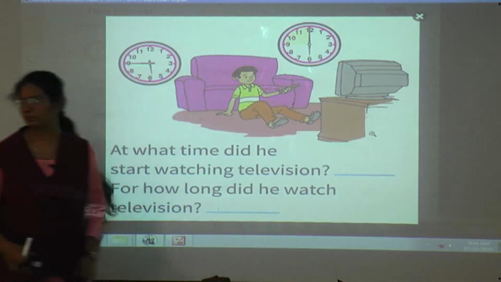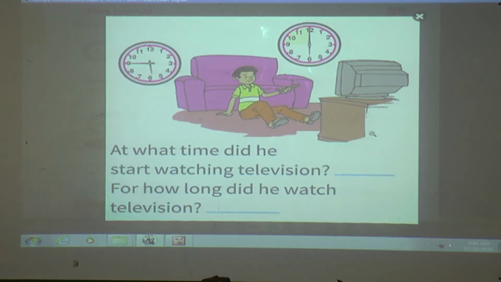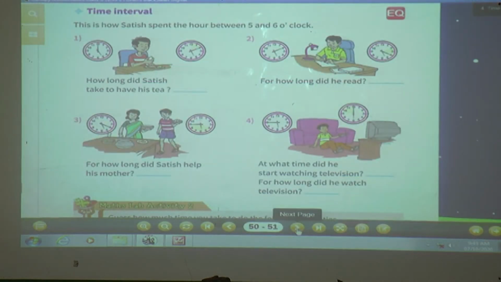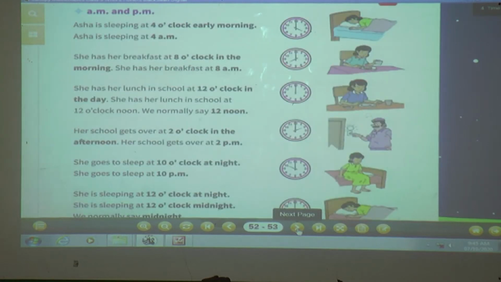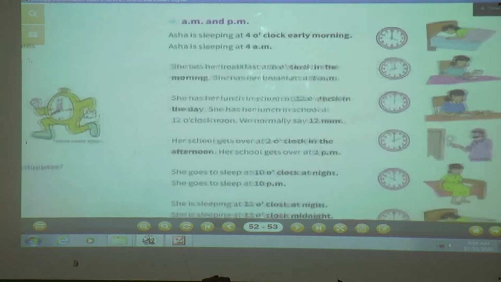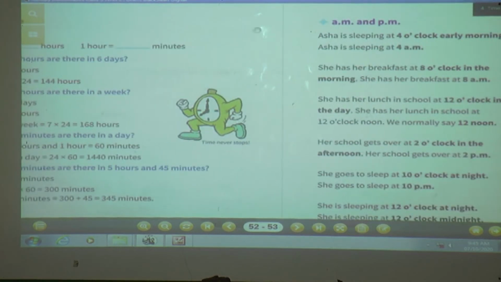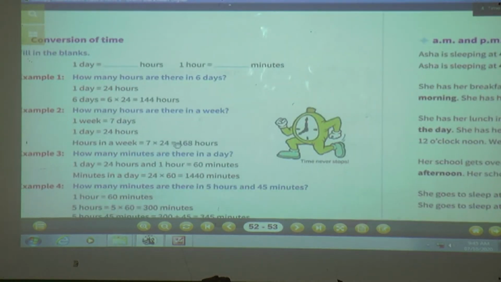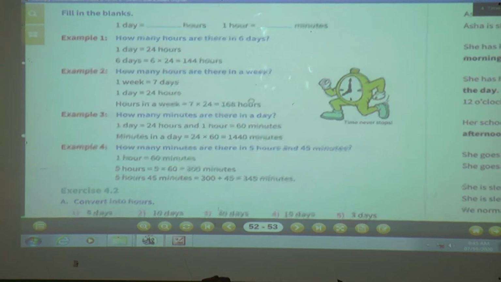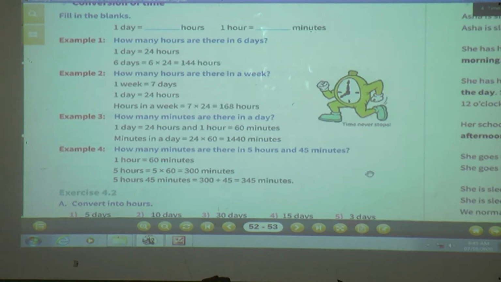Now turn the page. Now we will see conversion of time, how to convert the time. This is a very important point of this topic.